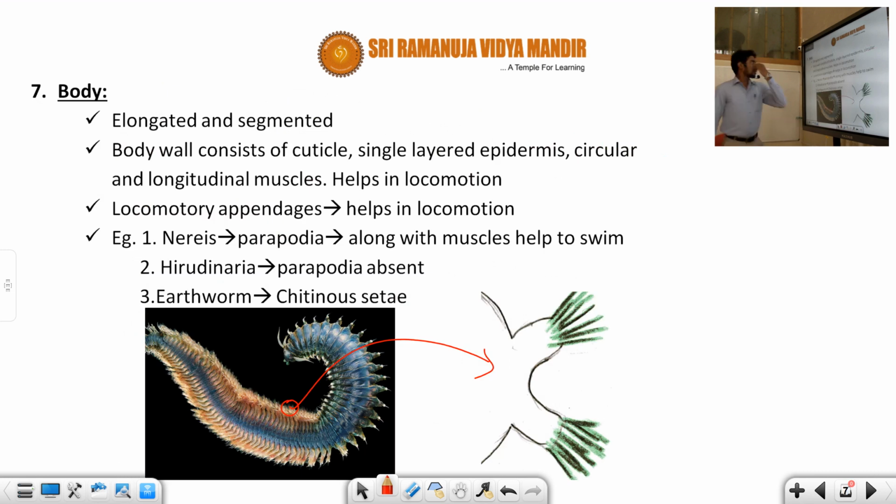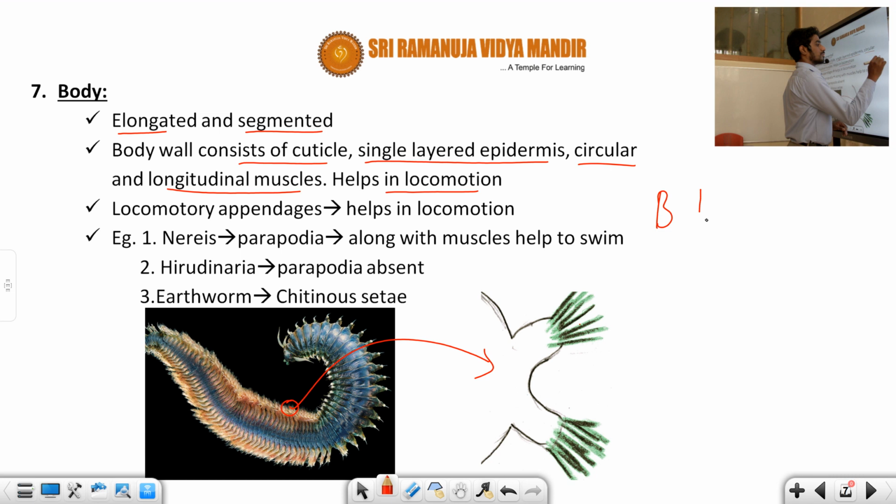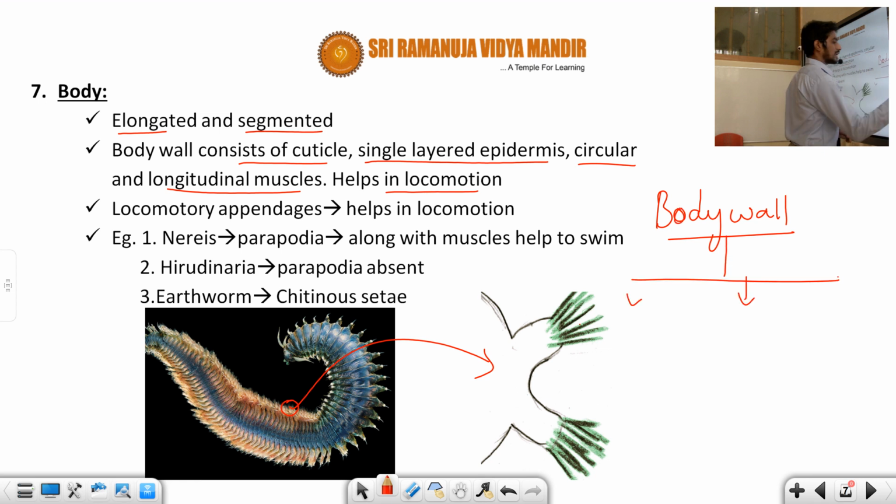Now talking about the body. Generally the annelida body is elongated and segmented. Segmented, you already learned, no? The body wall consists of a cuticle, a single-layered epidermis, and circular and longitudinal muscles, which help in the locomotion. So students, I'm talking about the body wall now. The body wall is generally made up of 3 layers: the outer layer, middle layer and inner layer.